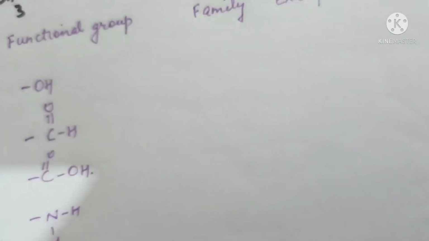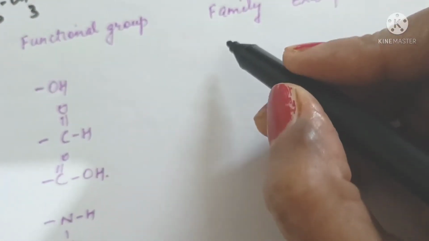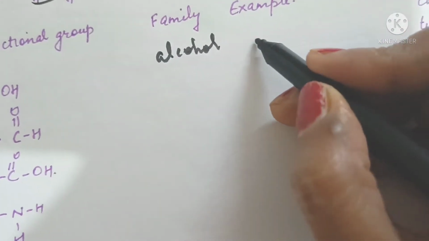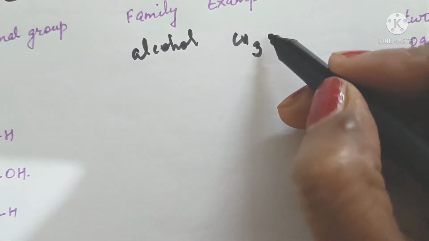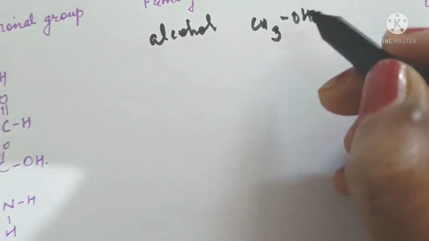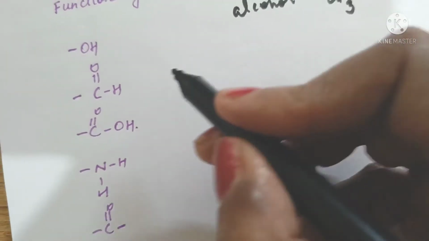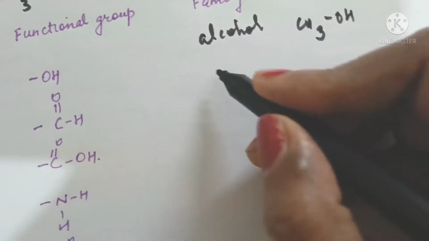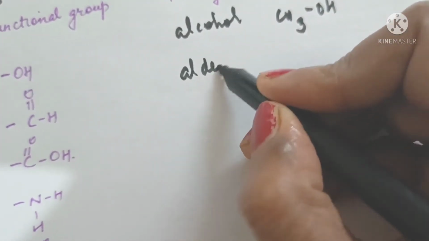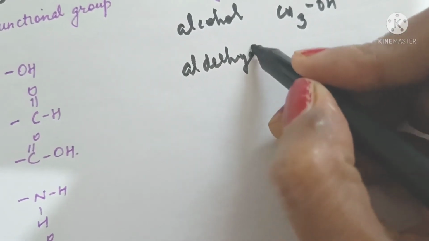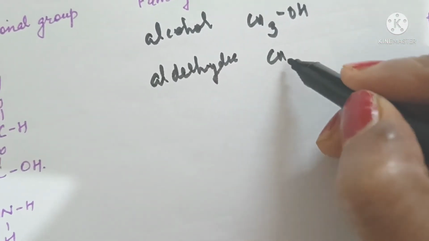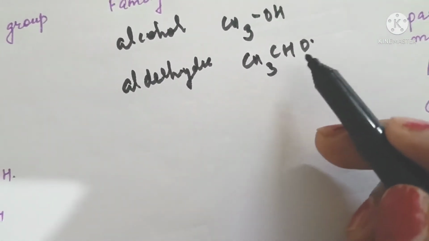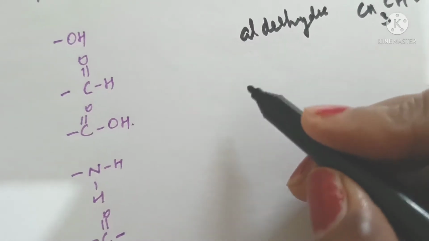For example, if OH is the functional group, then the family is called alcohol. For example, if we replace 1 H of methane with OH, it is called methanol or methyl alcohol. If CHO group is attached, then the family is called aldehyde, and example can be CH3CHO, acetaldehyde.